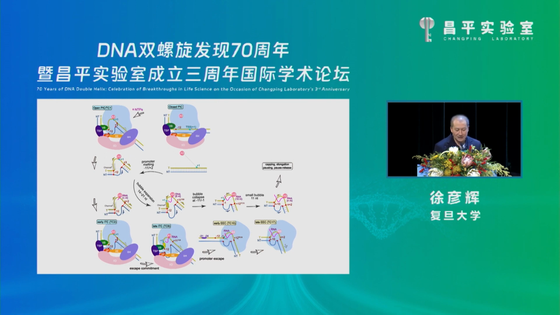So in brief, early initiation requires the GTFs to find the promoter, open the promoter, and support initial RNA synthesis, but the elongation complex requires GTF dissociation and promoter escape.